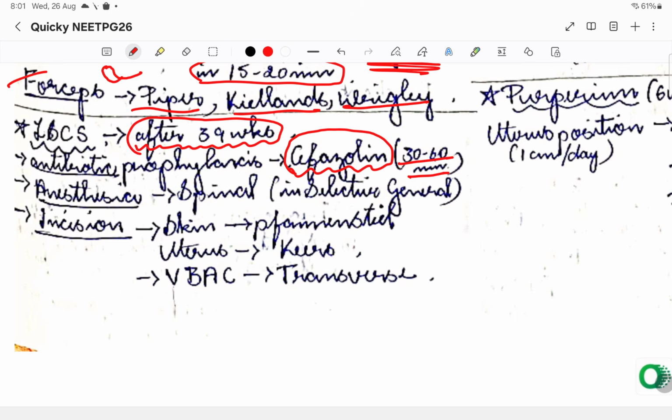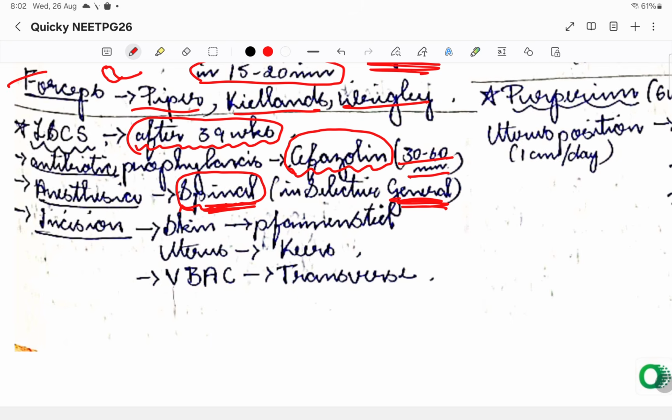Then we go for anesthesia. Spinal anesthesia is always preferred, unless there is a need for general anesthesia in some cases. Spinal anesthesia or epidural anesthesia is the choice. Epidural anesthesia is used if there is increased pain.